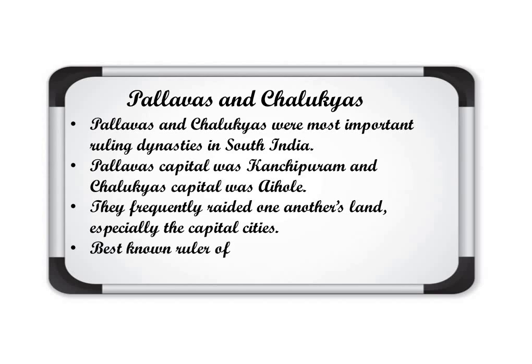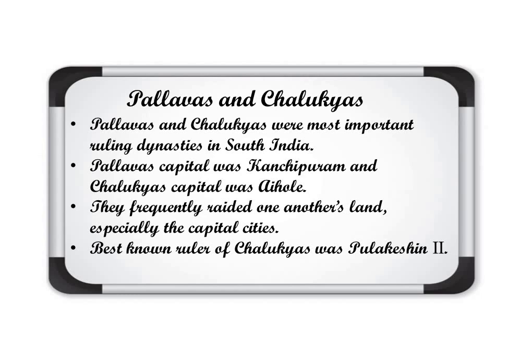The best known ruler of the Chalukyas was Pulkesin II, about whom I told you when we discussed Harshavardhana. Harshavardhana was the king about whom Banabhatta wrote, and the court poet of Pulkesin II, whom we will discuss, was Ravikirti. Even Xuanzang, these all writers wrote about Harshavardhana.